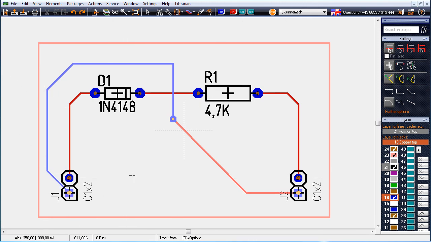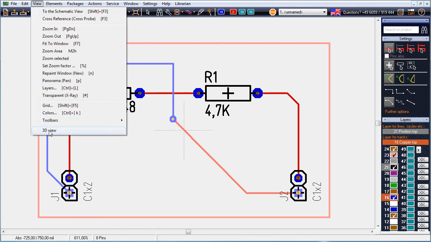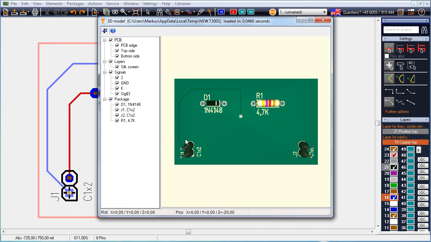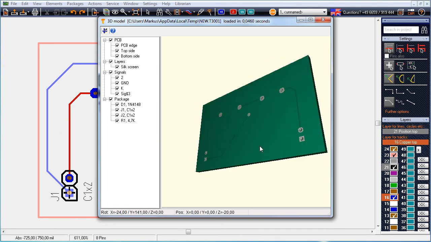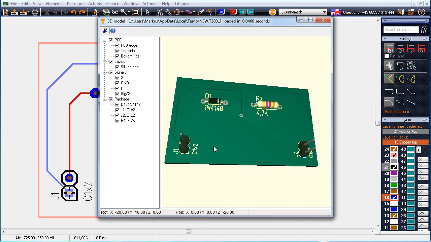In the 3D view, we examine the plausibility of the construction, and by this means we get a good impression how our board will look like after it is finished. Create production data in menu File, Input-Output formats.